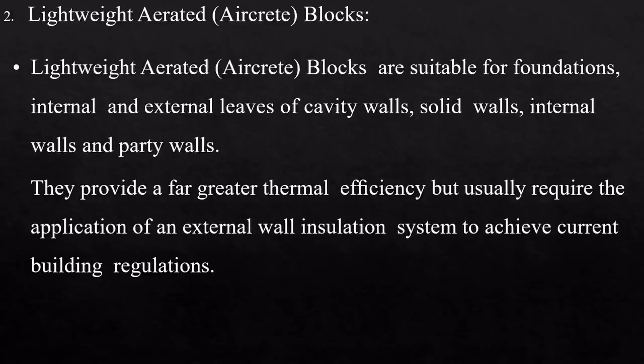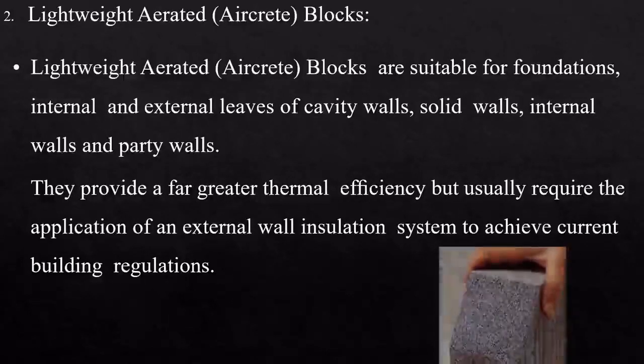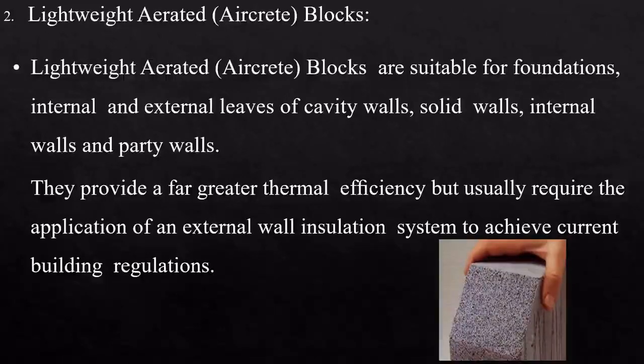They provide far greater thermal efficiency, but usually require the application of an external wall insulation system to achieve current building regulations. So if you use these lightweight aerated blocks, it will give you greater thermal efficiency. It will keep your building cool inside. Here is the diagram showing the aircrete blocks.